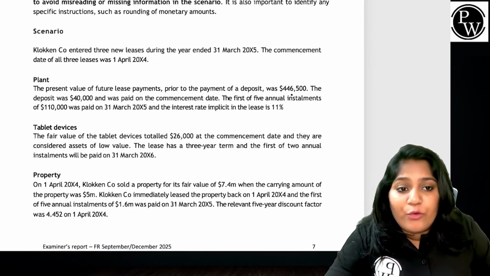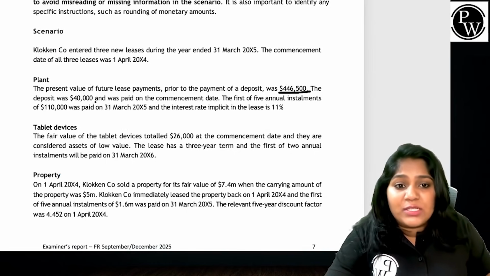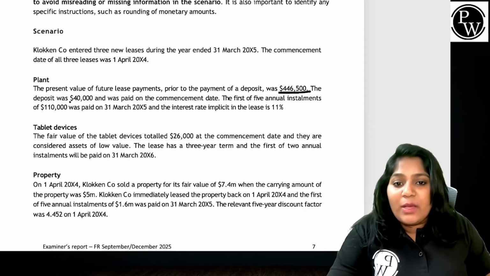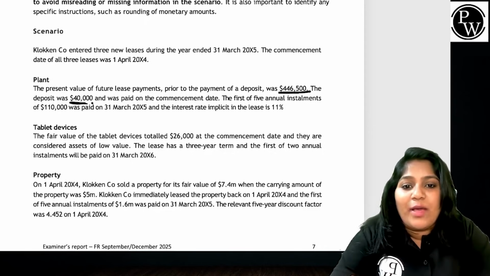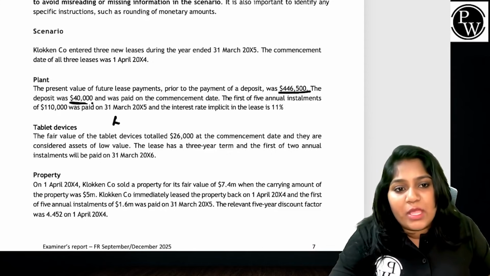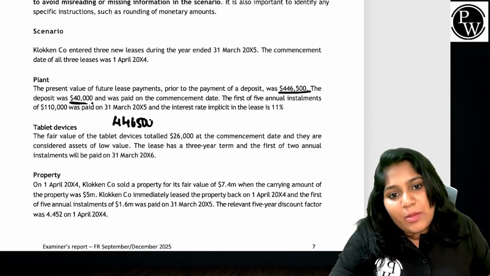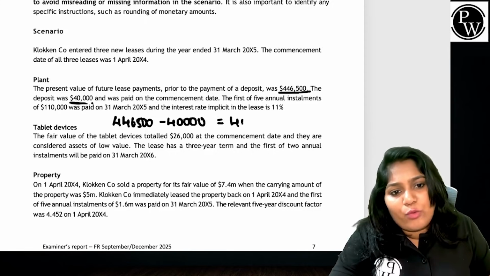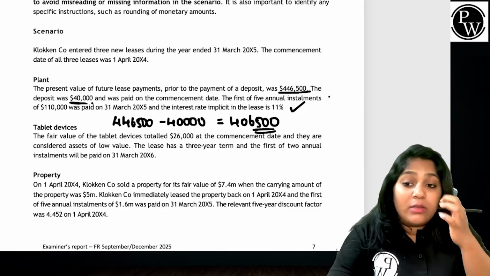It was around 446,500, but that was prior to the payment of a deposit. Once you make a payment of the deposit, you can expect to have what? You can expect the balance to be 446,500 minus $40,000. That should be apparently 406,500. Yeah, and the rate used is 11%.